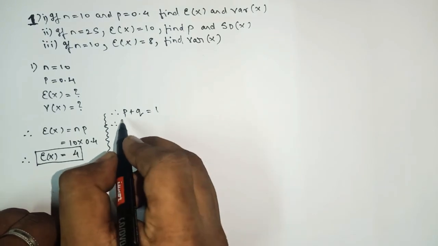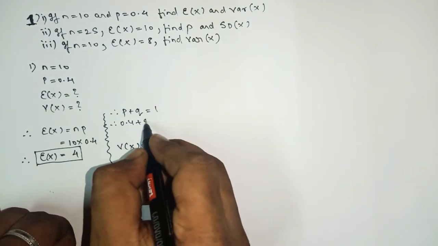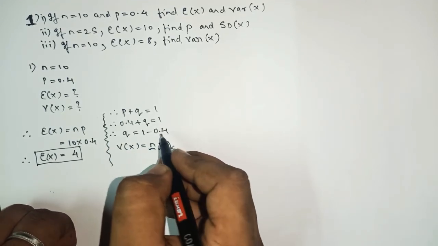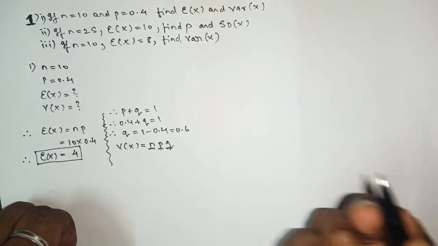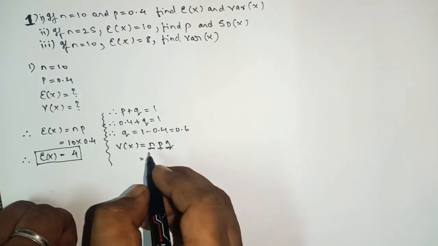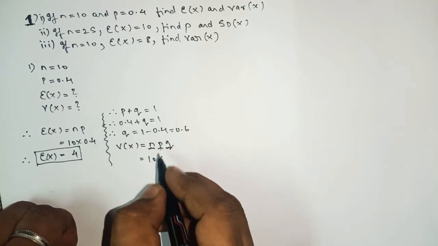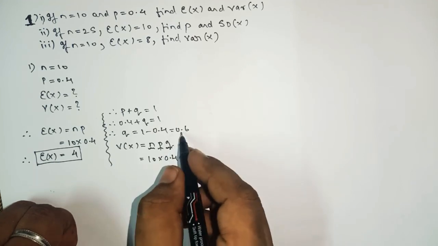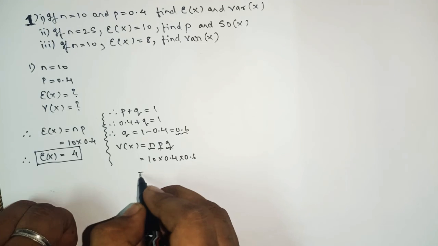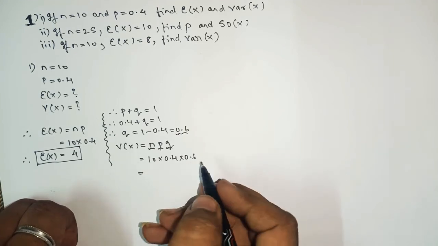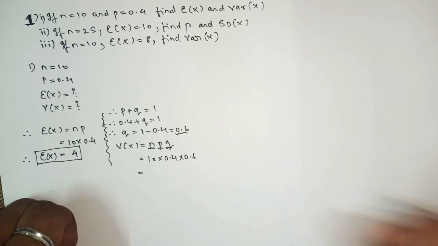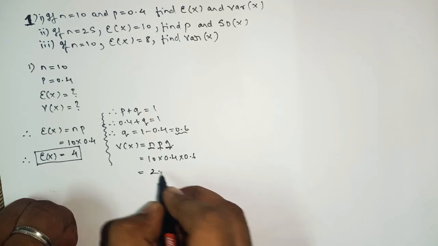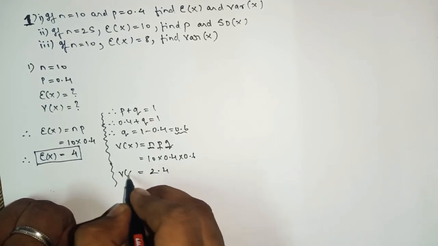So p is 0.4, plus q equals 1. Therefore q equals 1 minus 0.4, so you will get 0.6. Now simply substitute the values. What is n? 10. What is p? 0.4. What is q? Just now we got 0.6. Multiply: 0.4 into 0.6 is 0.24, and into 10, so you will get 2.4. So here we got V of x also.